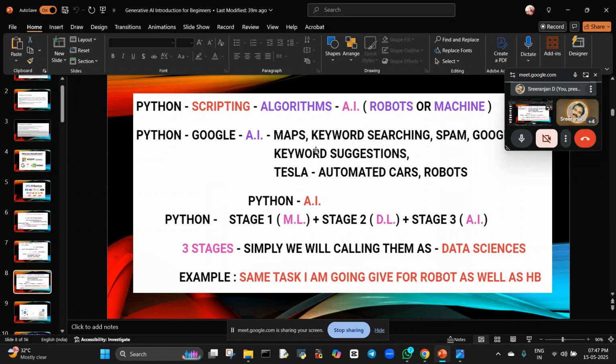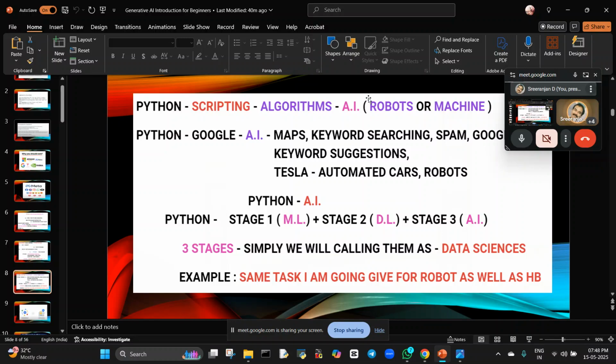These algorithms are used in artificial intelligence, meaning robots or machines use them. Google was also created using Python, which means in Google we use AI. So wherever Python is there, artificial intelligence will be there. That is the power of Python, and that is the reason we need to learn Python.